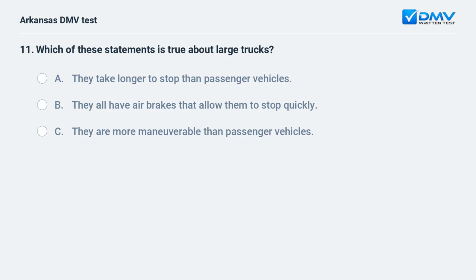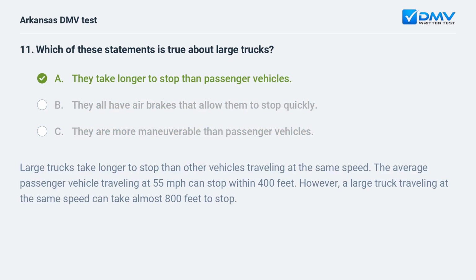Which of these statements is true about large trucks? A. They take longer to stop than passenger vehicles. B. They all have air brakes that allow them to stop quickly. C. They are more maneuverable than passenger vehicles.